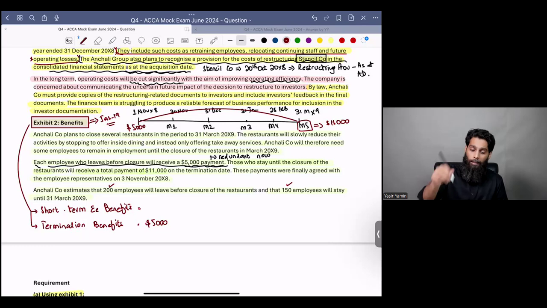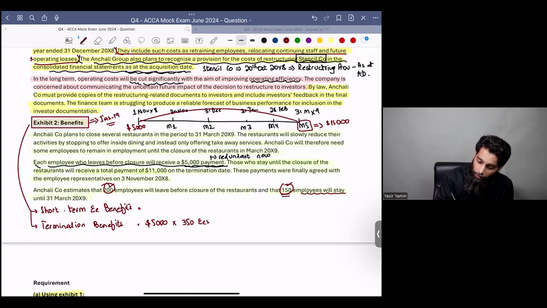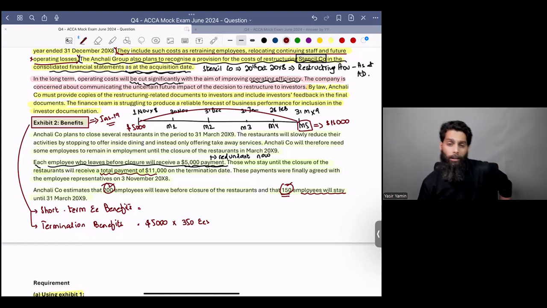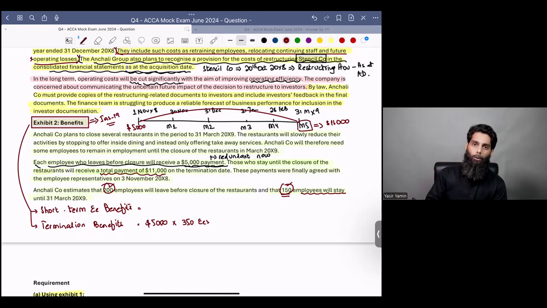Do you guys remember? This is the same example that we did in our IAS 19 lectures, and the same was examined in ACCA as well. Ultimately, you see, all 200 and 150 employees will be made redundant, and each will get $5,000. It is just that the 150 employees who will stay until 31st March X9 will receive a total payment of 11,000.